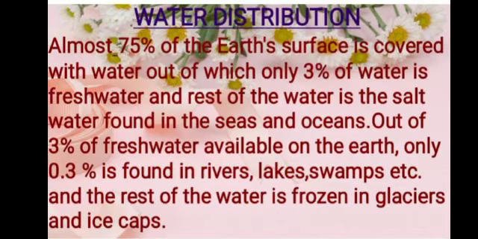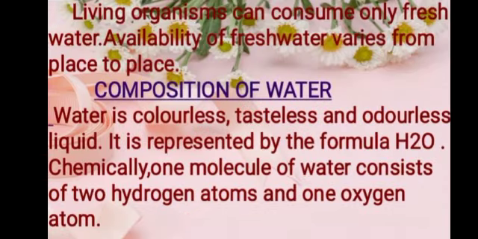Let's see water distribution. Almost 75% of the earth's surface is covered with water, out of which only 3% of water is fresh water and the rest of the water is the salt water found in the seas and oceans. Out of 3% of fresh water which is available on the earth, only 0.3% is found in rivers, lakes, swamps, etc. And the rest of the water is frozen in glaciers and ice caps. Living organisms can consume only fresh water. Availability of fresh water varies from place to place.